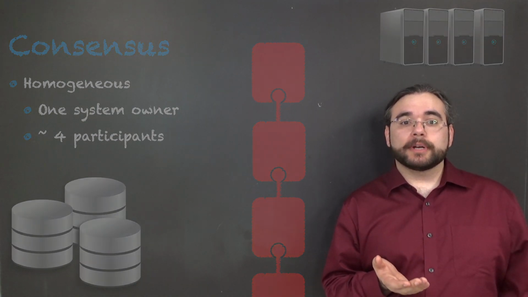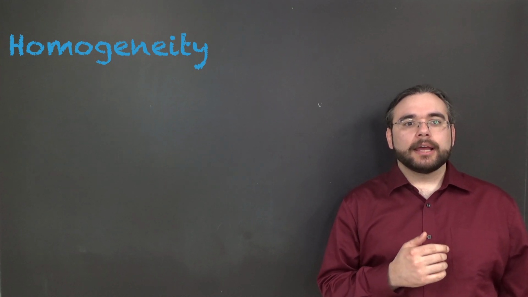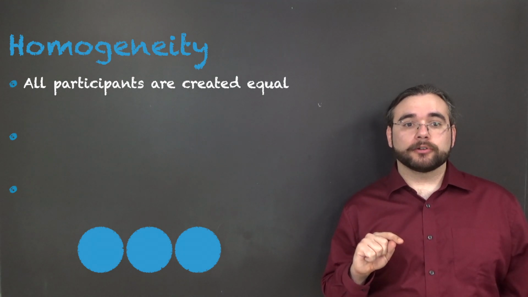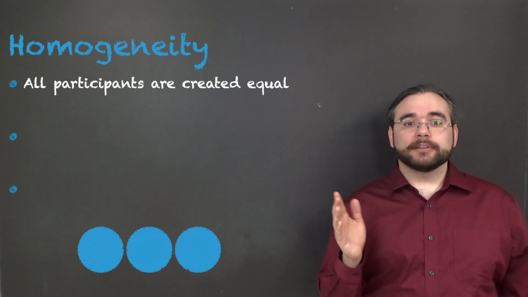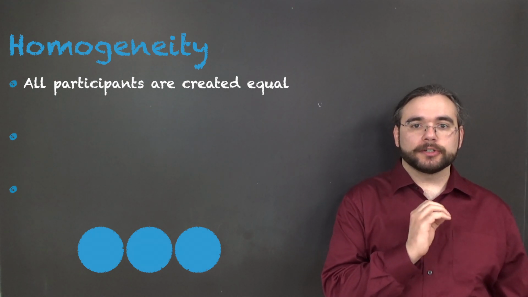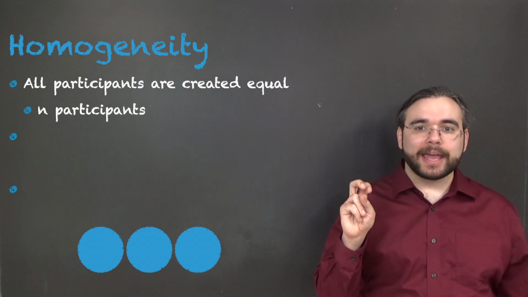Crucially, most distributed algorithms are what we call homogeneous, as opposed to heterogeneous. And by that I mean three things. First of all, that all participants are created equal. There might be different sets of participants with different roles, but within each role, any participant is just as good as the next. Usually, a system is characterized by having some number n participants.